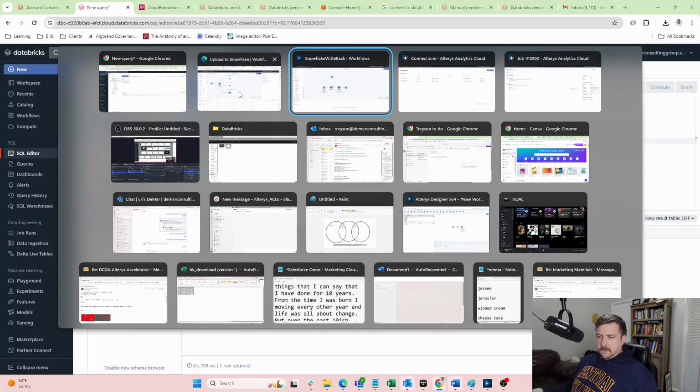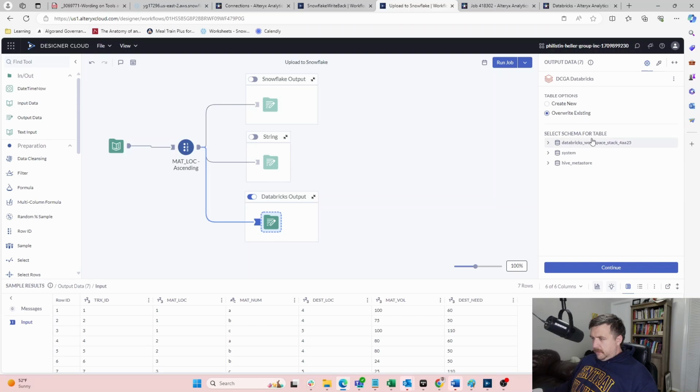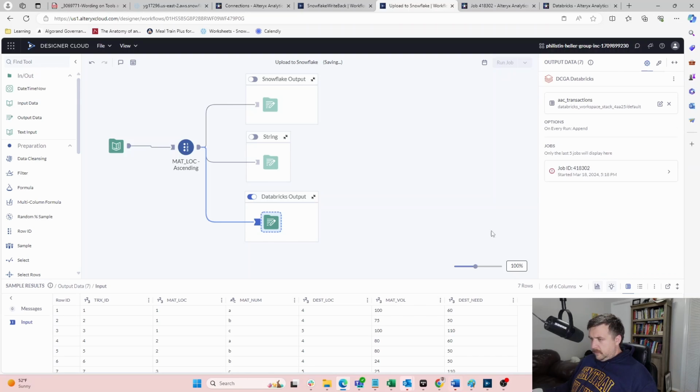Maybe let's see if there's a, let's see here. Let's edit this job. We're going to overwrite an existing table under default, or not overwrite existing. Let's see what happens. Append. Let's just append for now. Let's see how this works.